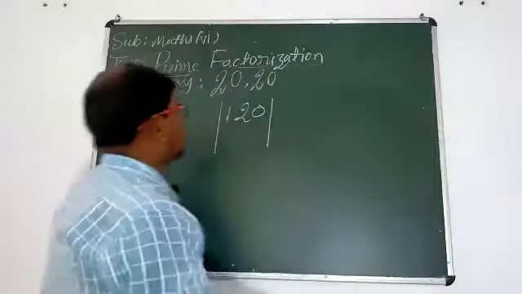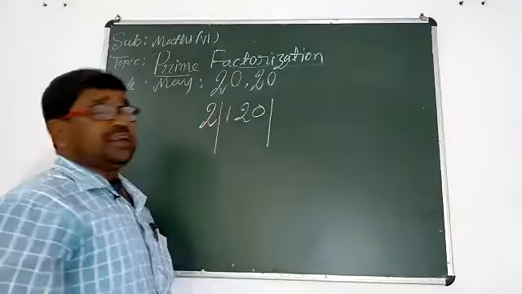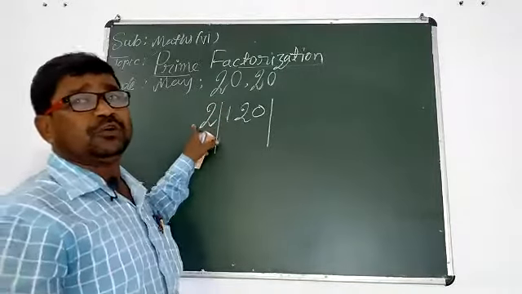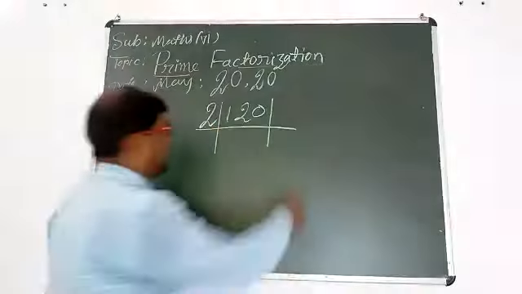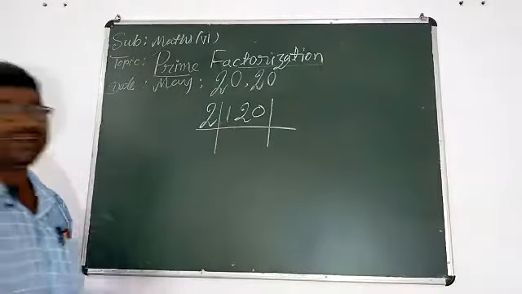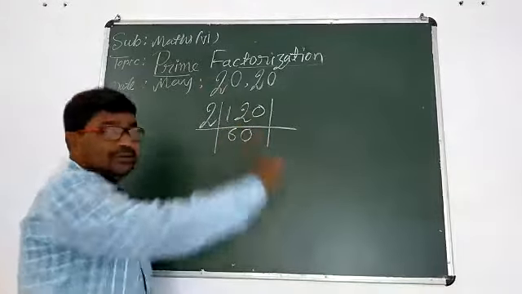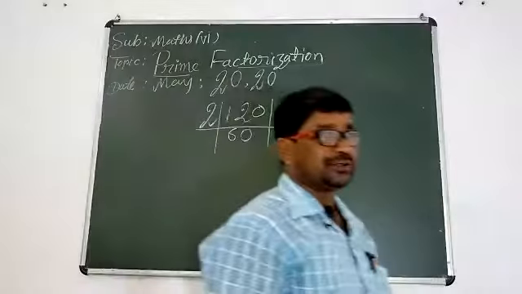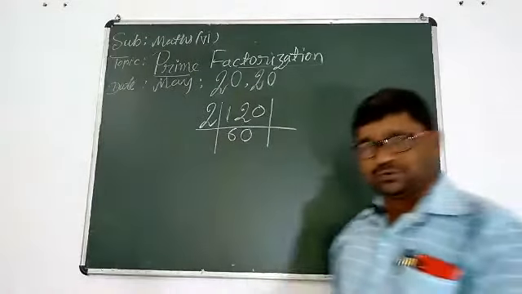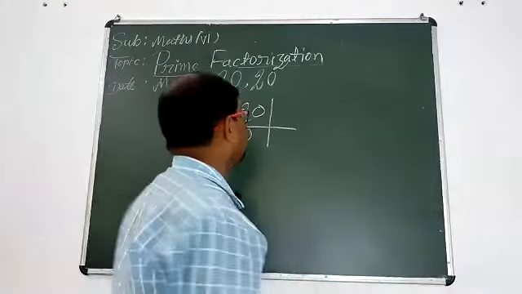So first, we should start to divide this number by 2. How can you divide? In this way, just like LCM. 2 6s are 12, then 0. 2 60s are 120.